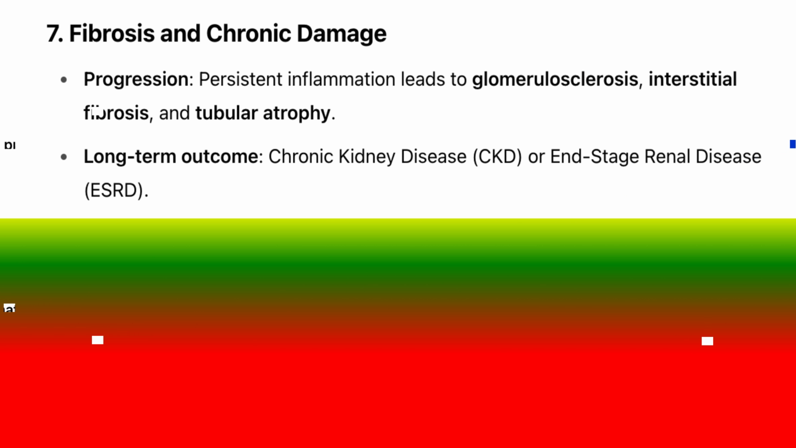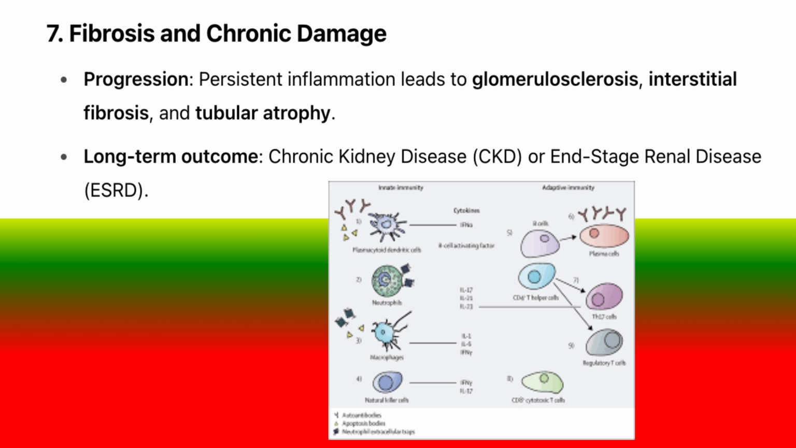7. Fibrosis and chronic damage. Progression: persistent inflammation leads to glomerulosclerosis, interstitial fibrosis, and tubular atrophy. Long-term outcome: chronic kidney disease, CKD, or end-stage renal disease, ESRD.